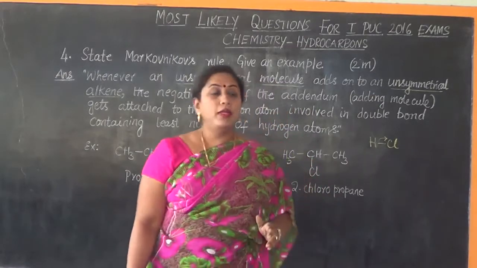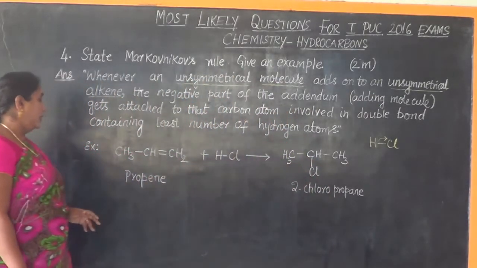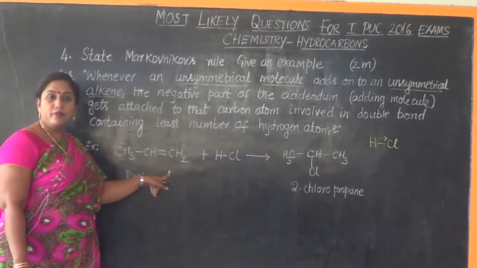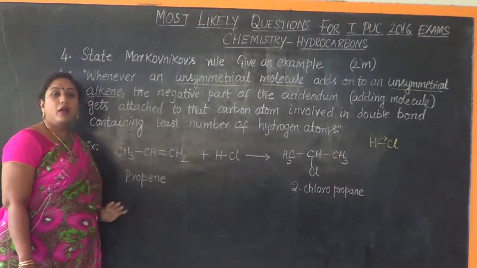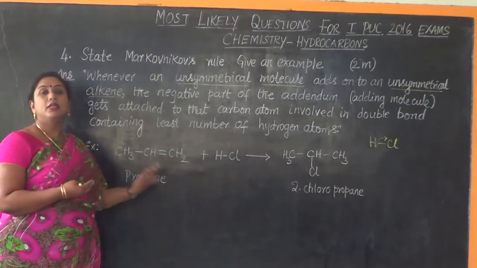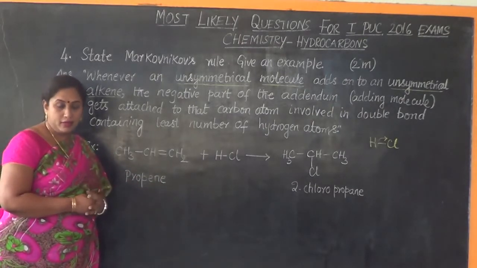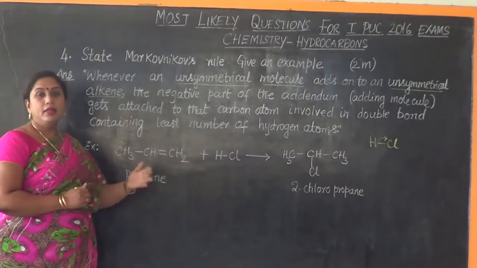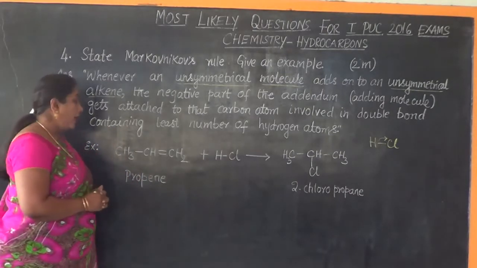Now let me explain what an unsymmetrical alkene is. If on either side of the double bond an unequal number of carbon atoms are there, it is said to be an unsymmetrical alkene. If a similar number of carbon atoms are there, it is said to be a symmetrical alkene.